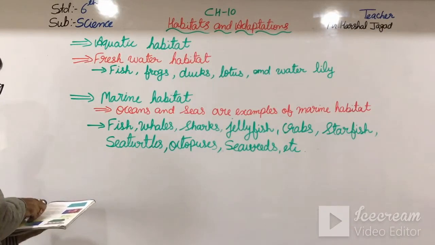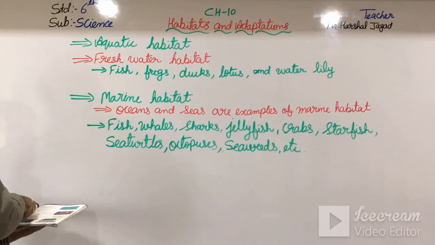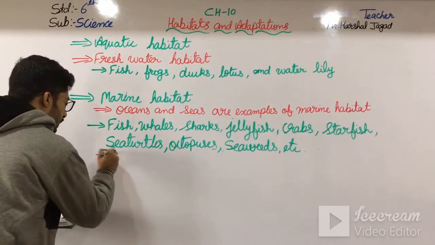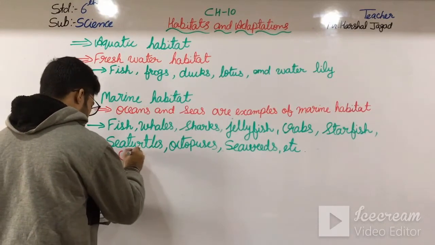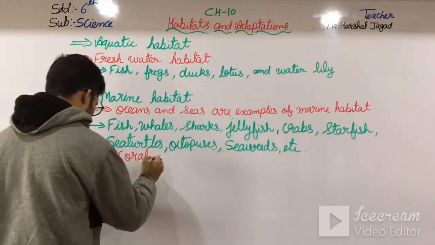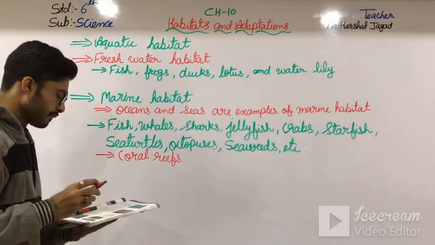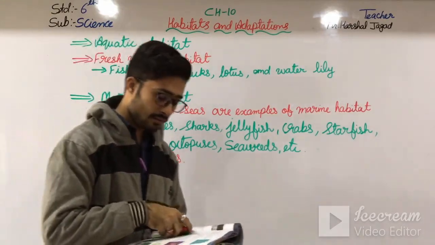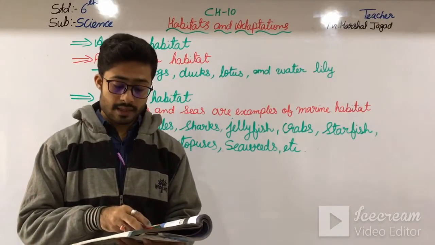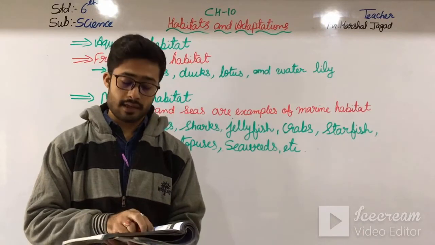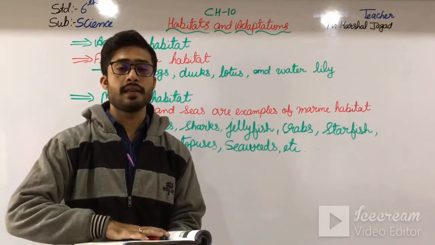So I am just writing over here: coral. And it can be asked, what are the rainforests of the sea? Rainforests of the sea are known as coral reefs.